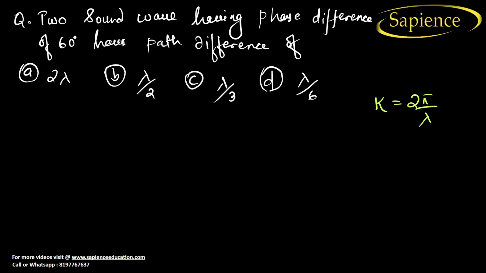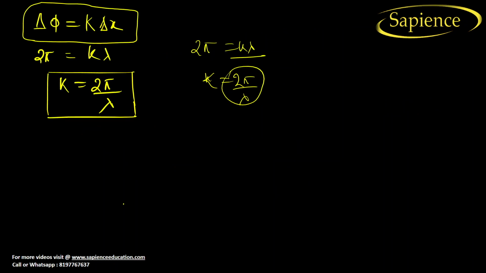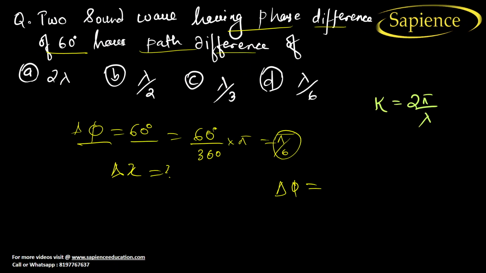Here it is given that two sound waves have a phase difference of 60 degrees. So delta phi is 60 degrees. Can we convert it into radians? So it is 60 upon 360 into pi. So this will be pi by 6. So we have got the phase difference. We want the path difference. Path difference means what? Delta x. We know that delta phi is equal to k delta x.